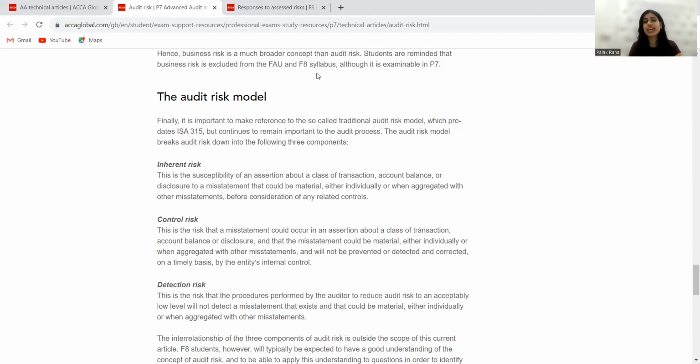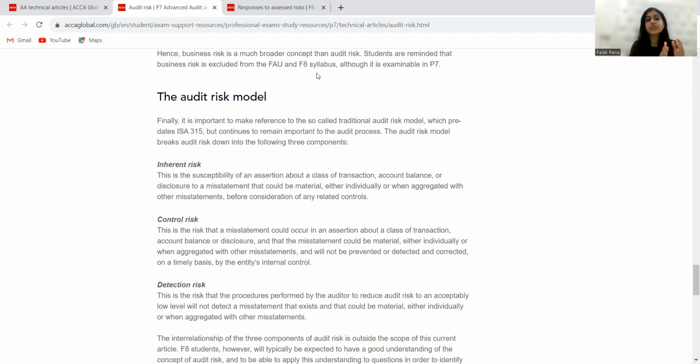Auditor just has to check whether the controls are existing and whether they are able to detect the material misstatement or not, right? So, what is my control risk? That is the situation when either controls are not present in the organization or they are in such a weak situation that they are not able to correct, detect and prevent on a timely basis. So controls are weak or controls are missing. That is my control risk situation.